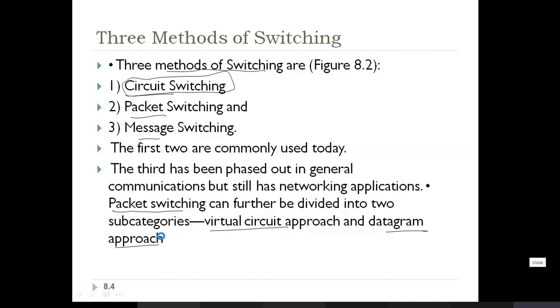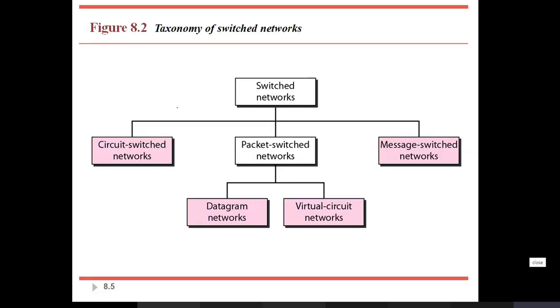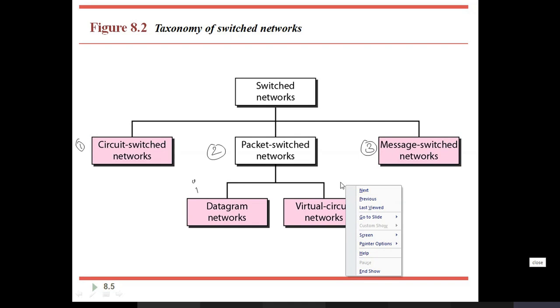So this is a classification of switching: what is switching and the different types of switching methods. You can just observe. A switched network can be a circuit switched network, or a packet switched or message switched network. And also in packet switching there are subcategories. One is datagram networks and another one is virtual circuit networks. Okay, so these are the different methods of switching.